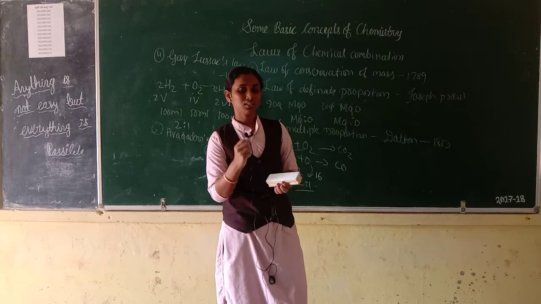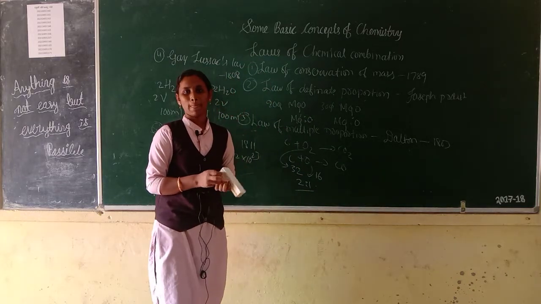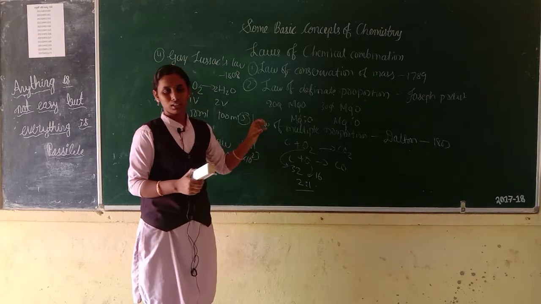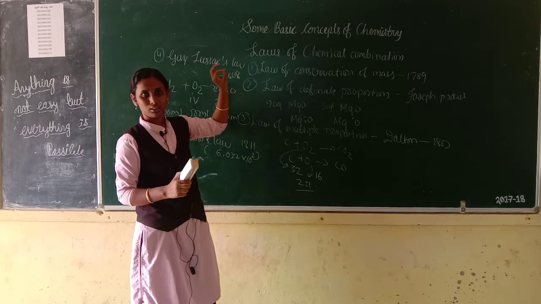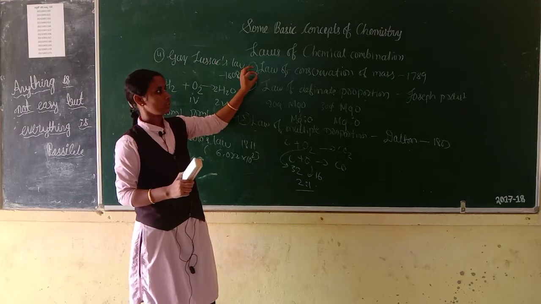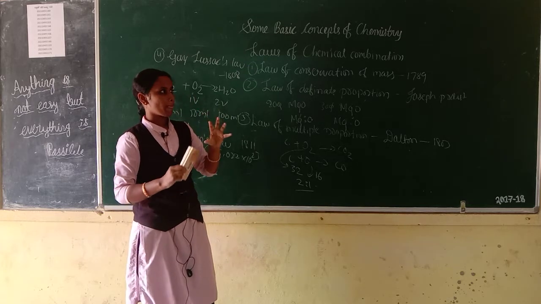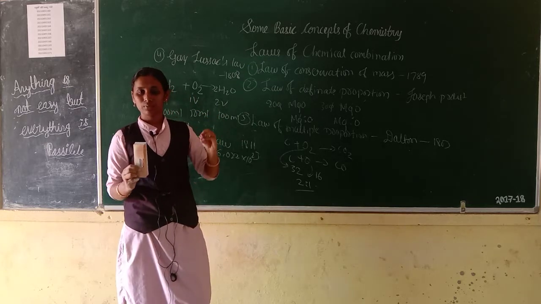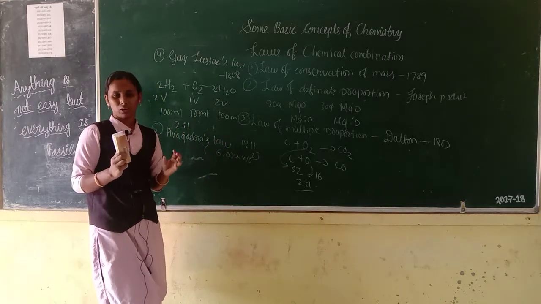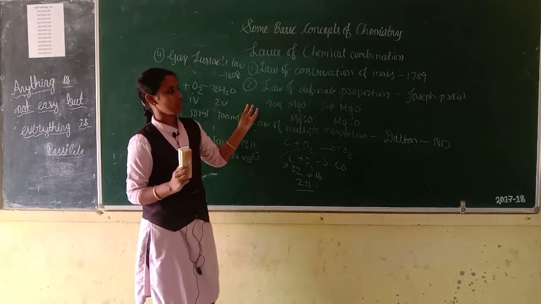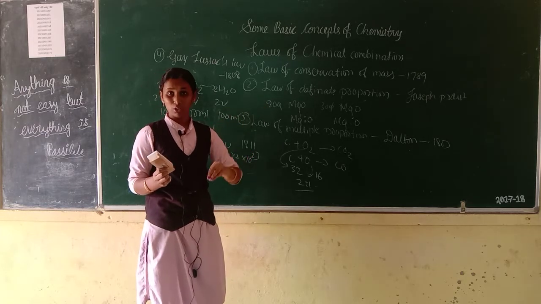Then Dalton's atomic theory. Do you know what Dalton's atomic theory is? In 1811, Dalton proposed that matter consists of indivisible atoms. But modern atomic theory says that atoms have subatomic particles.